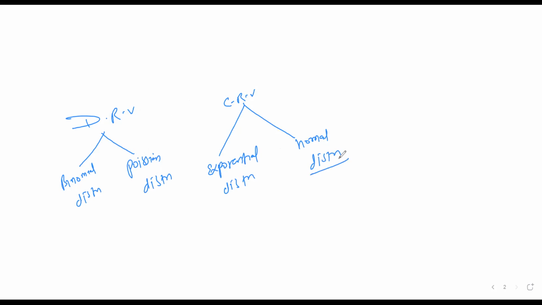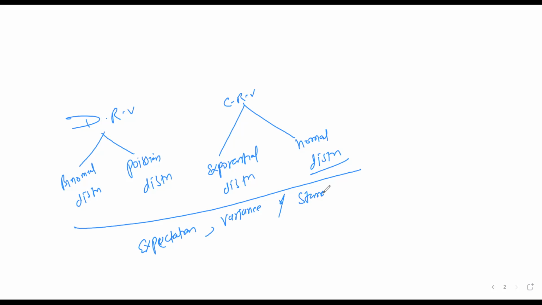So before going to solve problems based on binomial, Poisson, exponential and normal distribution, we'll first discuss what is meant by expectation, variance, and standard deviation. Expectation is also called mean, and mean is indicated by mu, variance is indicated by V, and standard deviation is sigma.